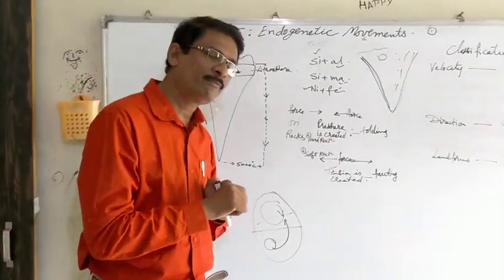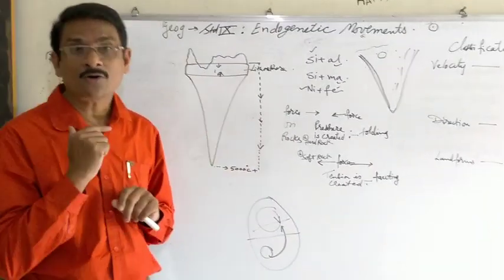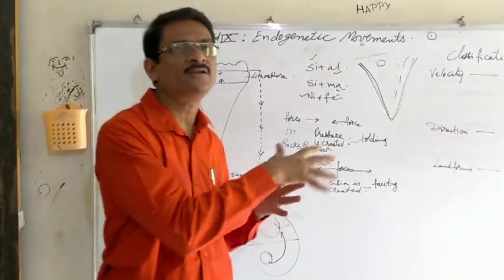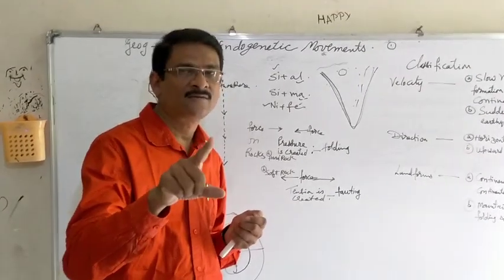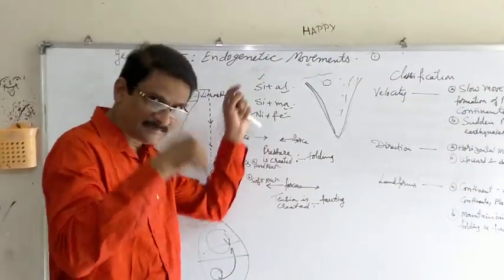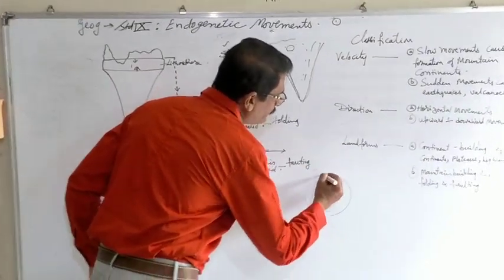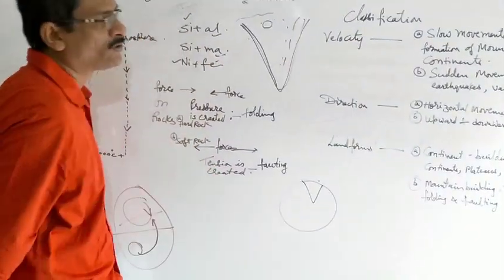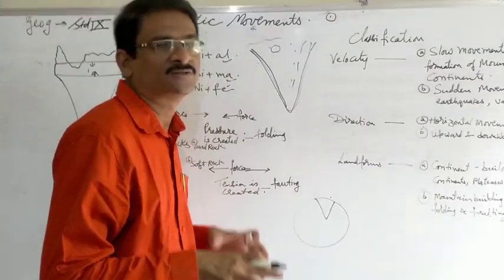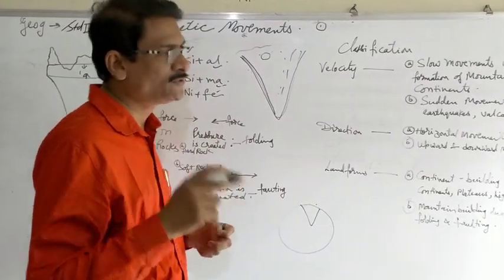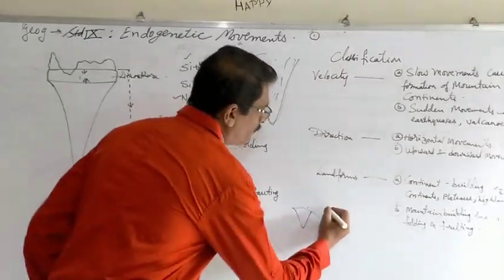Now, because of the development in science, technology is put to use, and how the earthquake occurs, we can explain exactly, but the origin of the earthquake can never be traced. Yet, while studying the endogenetic, that is, what is inside the earth, if an earthquake occurs here, its magnitude, its force, is measured, and it is measured through a seismograph. That is the machine that is used for earthquakes.